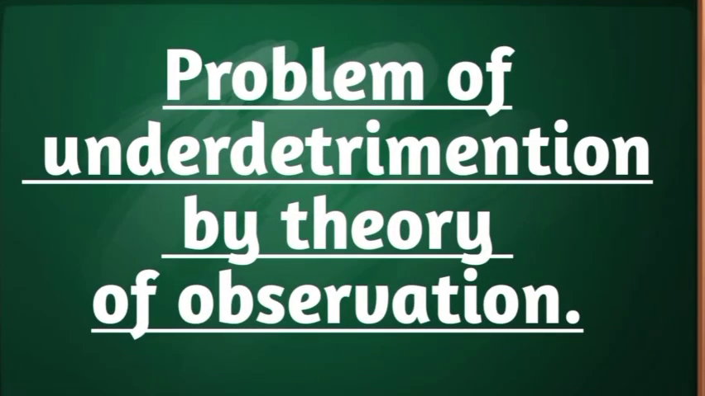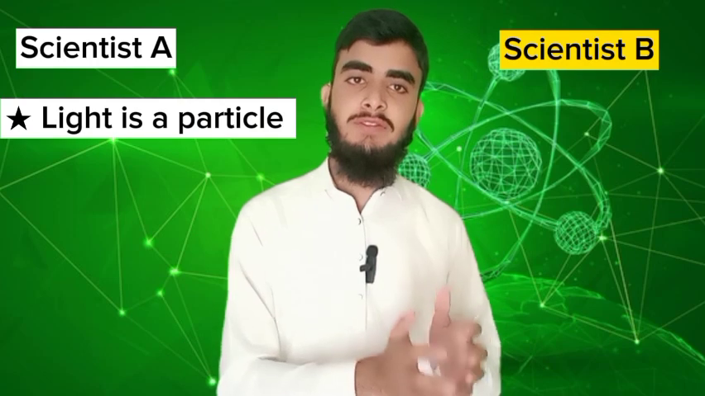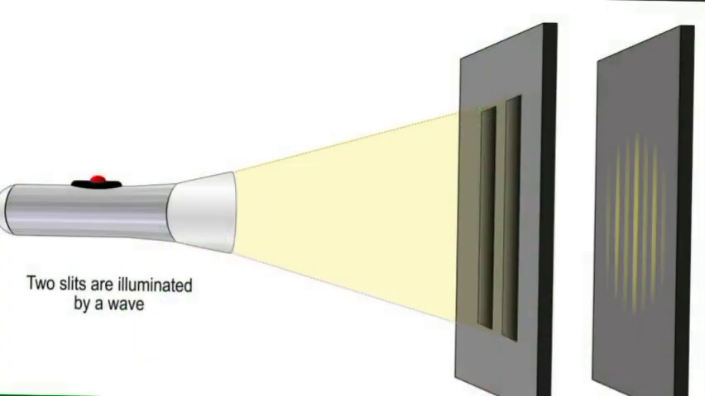Number two, problem of underdetermination of theory by observation. It simply means that we can derive multiple theories from the same data, or the same data can support multiple theories. For example, there are two scientists, scientist A and scientist B. Scientist A believes that light is a particle. Scientist B believes that light is a wave. So both conduct the double-slit experiment. They get bright and dark spots on their screen. So now they have the same data, same observation.